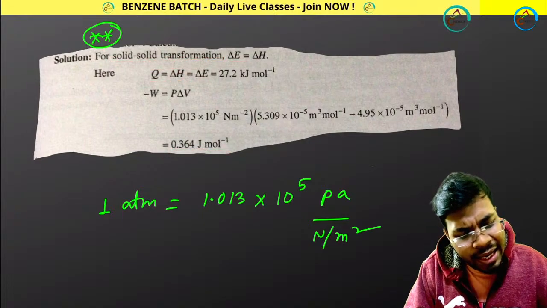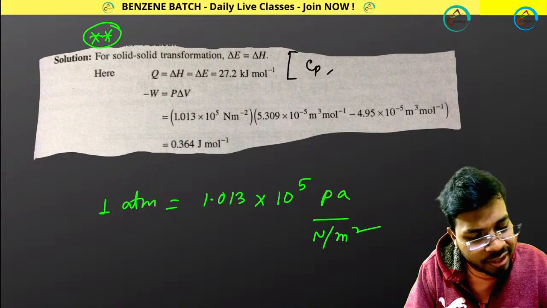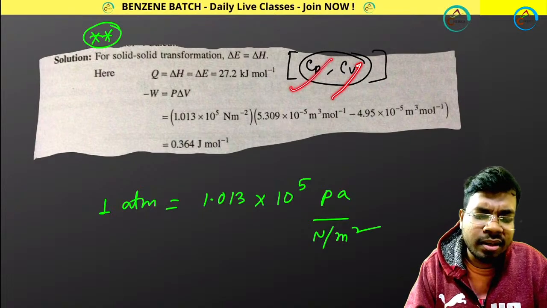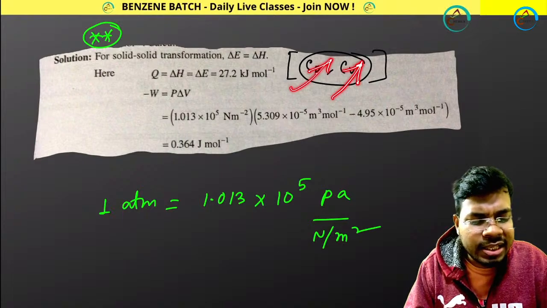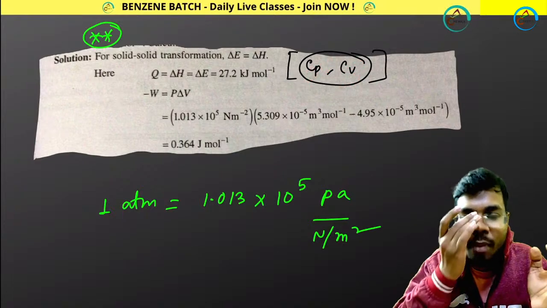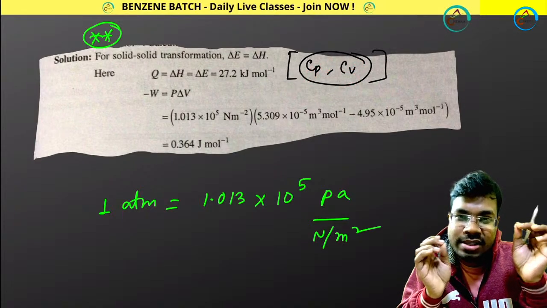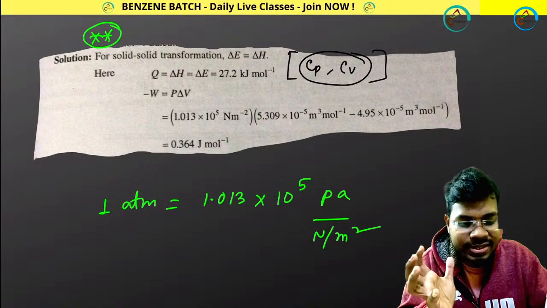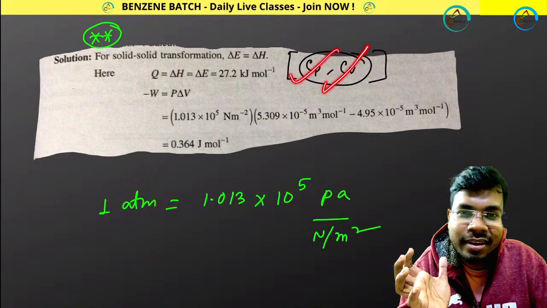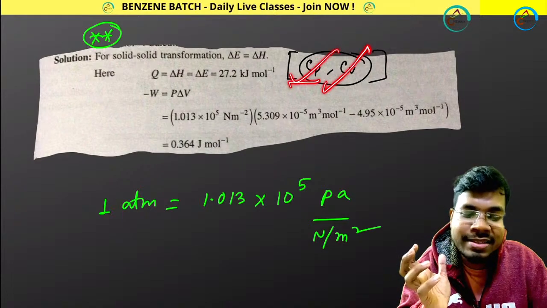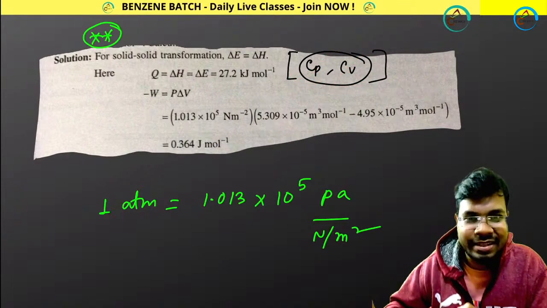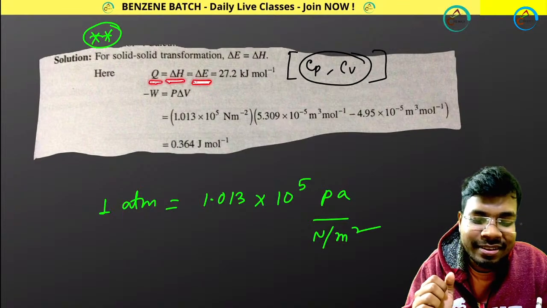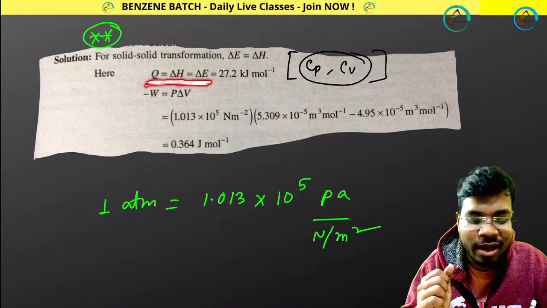For solid it is true. I can explain this from Cp and Cv. Can you remember the relation between Cp and Cv, where I considered that for solid and liquid the variation doesn't change too much? I told you already. For volume dependency and pressure dependency in solids, it is not changing too much. That's why Q becomes equal to delta H. That is the reason.